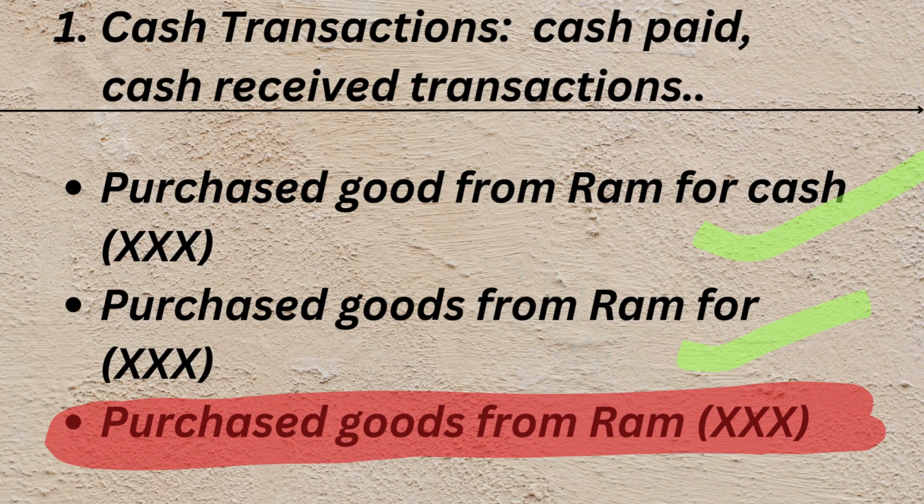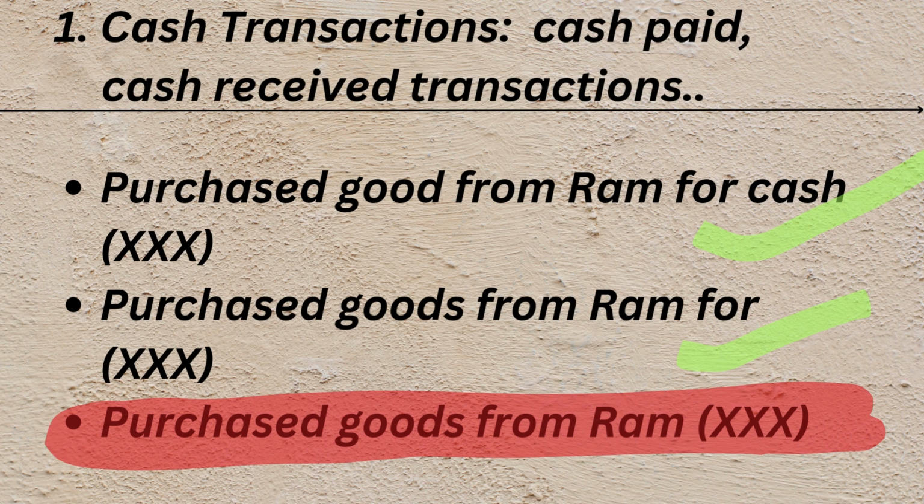In the second case, we have purchased goods from Ram for XXX, where XXX denotes some value. Here they are also mentioning for. In the first case they mention for cash and in the second case they mention for, so that is also treated as a cash transaction.